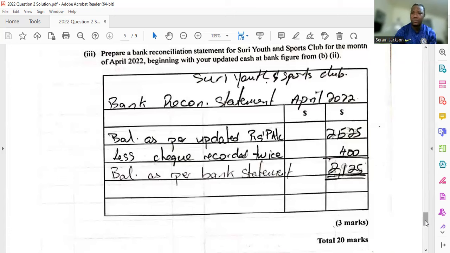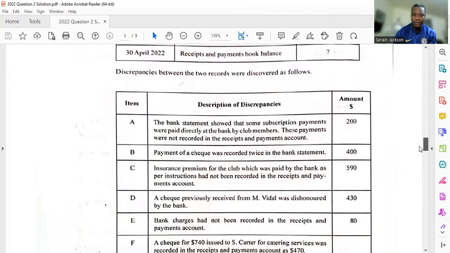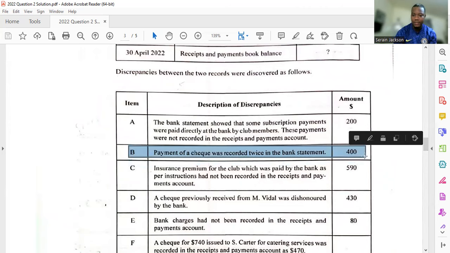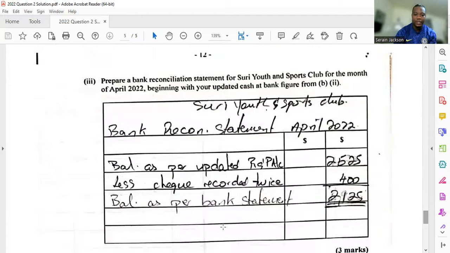And then you're going to list the check that was recorded twice. You may say, sir, which check that was recorded twice? You have to go all the way back right here. Part B, right? It says check was recorded twice, right? So you have to now subtract that, right? And then you'll get your balance as per bank statement, right?